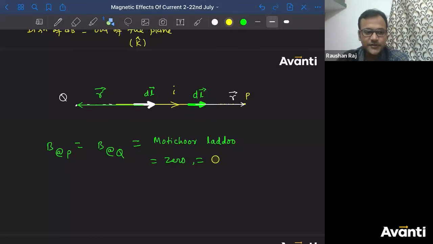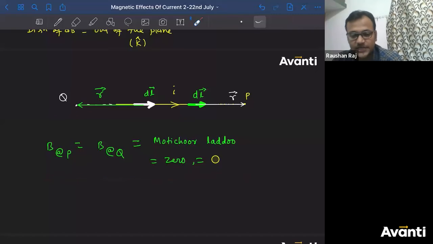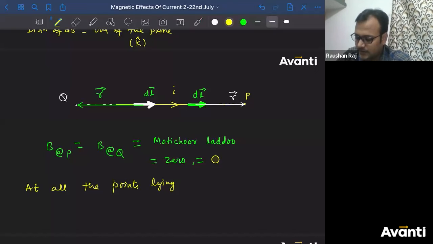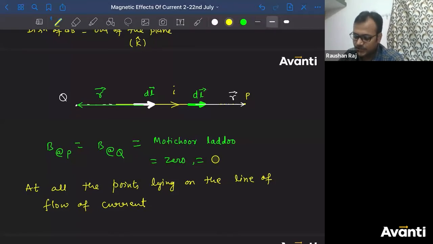So what is the answer? 0. So at all the points lying on the line of flow of current, current का हिंदी धारा, at all points lying on the line of flow of current, magnetic field will be 0.